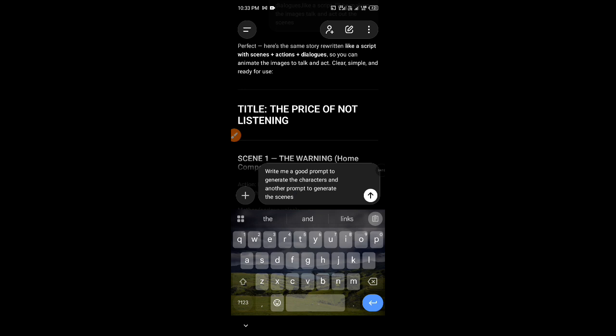Normally I would have just asked them to write me a prompt to generate the scenes, not the character. But now I'm prompting for characters separately and I'm prompting for scenes, though I have my reasons.